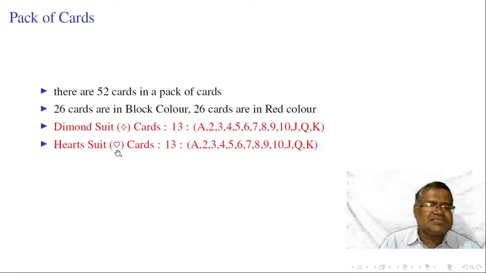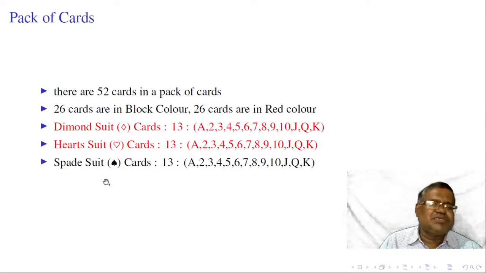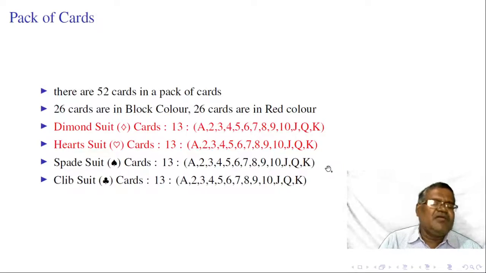Similarly, the hearts suit is 13 cards. They are also A, 2, 3, 4, 5, 6, 7, 8, 9, 10, J, Q, K. Similarly, the spade suit has 13 cards, also A to J, Q, K. Similarly, we have the club suit, also 13 cards.